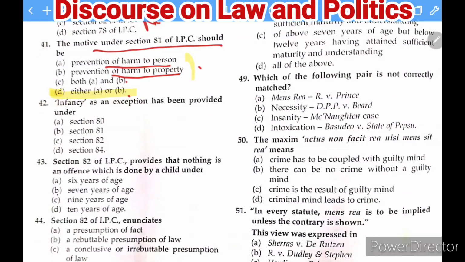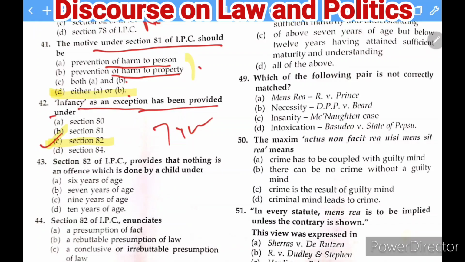Okay. Next question is here about infancy. Infancy as an exception has been provided under this section of the IPC. So it is about a child who is below 7 years. So it is below the age of 7 years. For that this section is going to apply. And the options which are given: 80, 81, 82 and 84. And the right answer is here 82. So this is the correct answer.